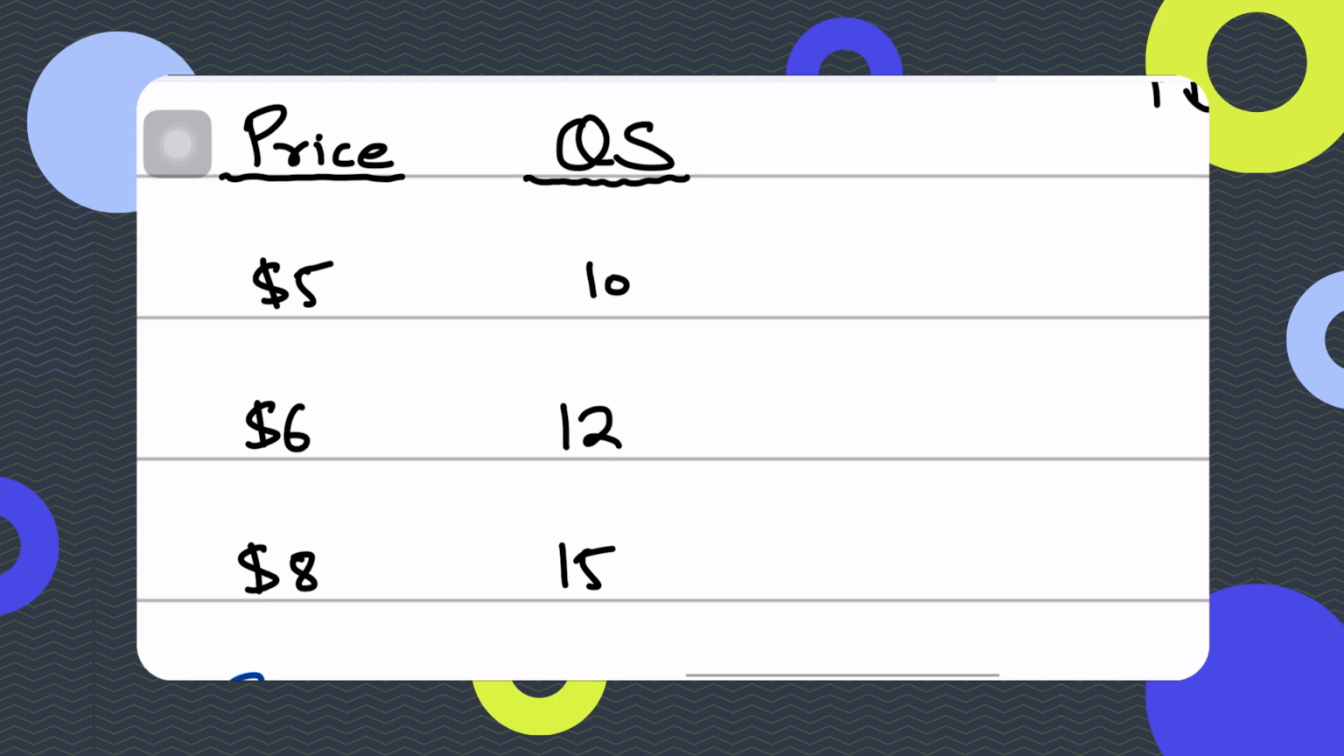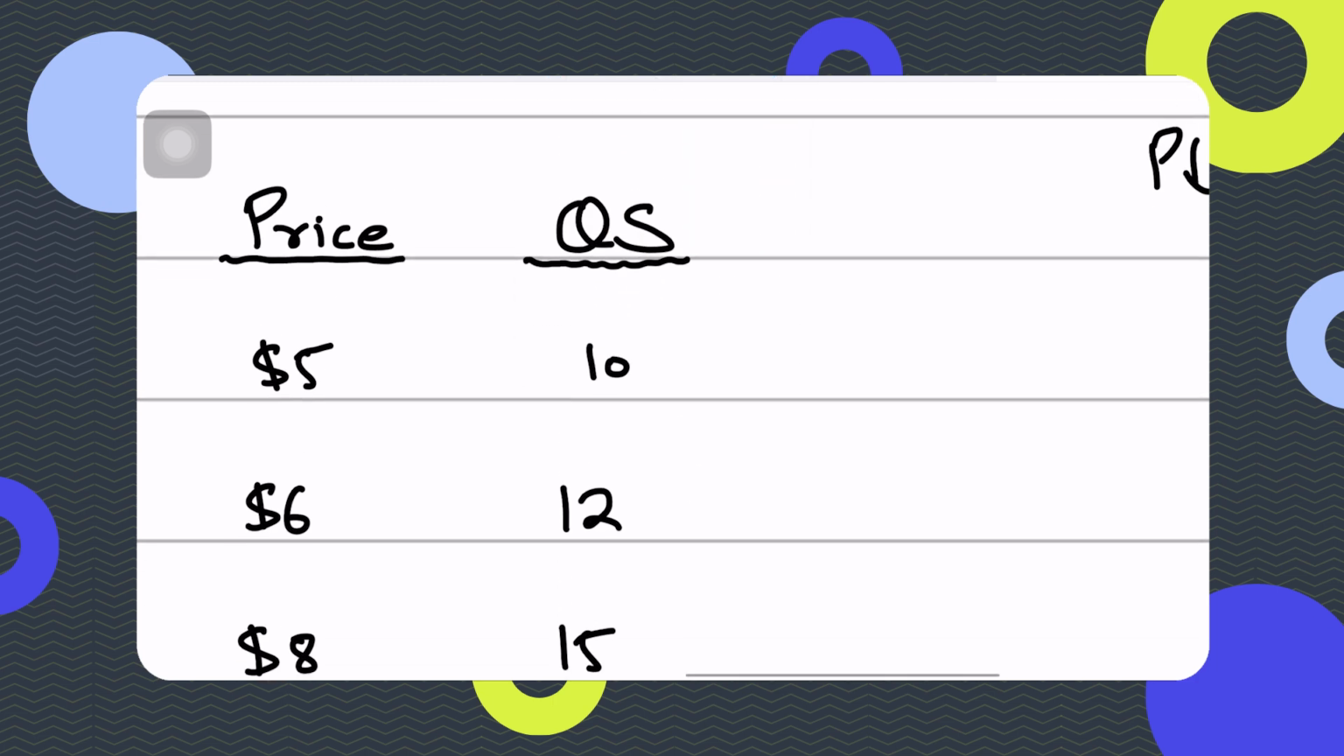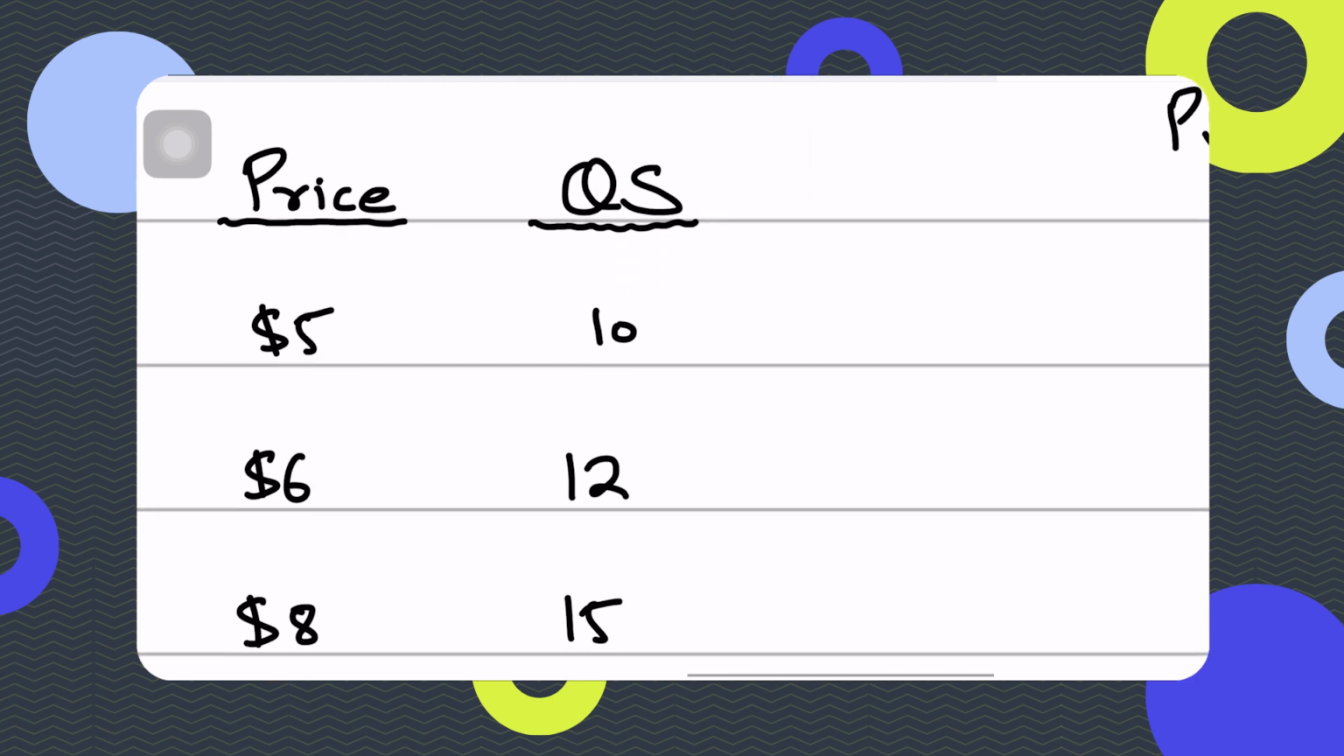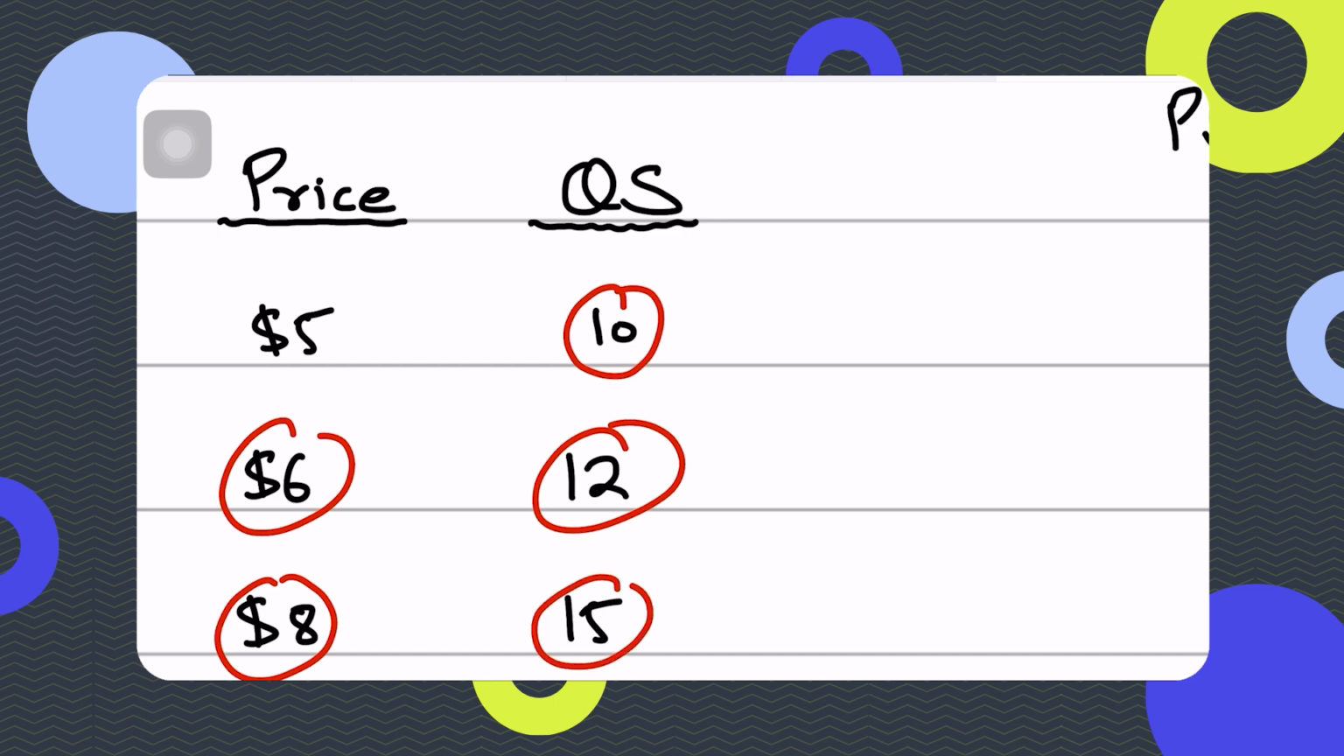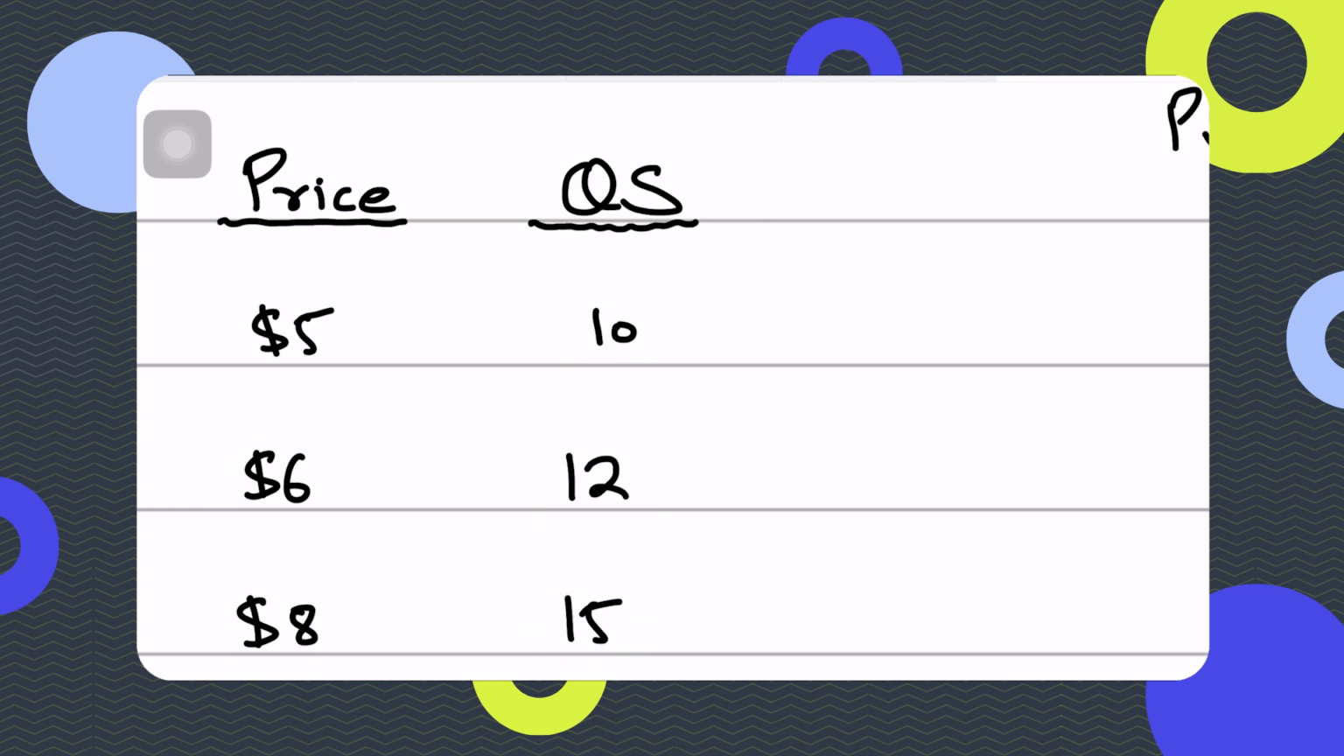But if you look at different prices, let's say at $5, you're supplying 10 units. You're producing and selling 10 units. Let's say at $6, you're producing and selling 12 units. Here we are just assuming that whatever we're producing, all of it we're selling. So at $8, you're producing and selling 15 units. You can clearly see that as the price is going up, firms are producing and selling more. So they're supplying more, right? That's what supply is.